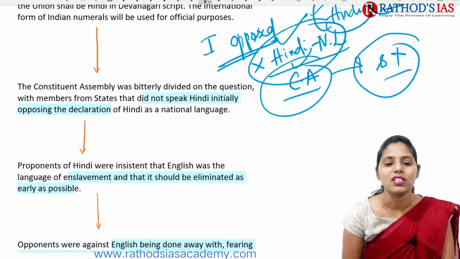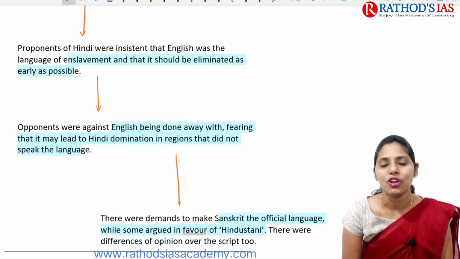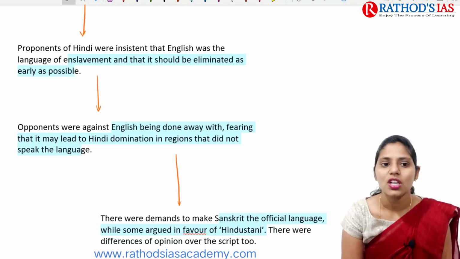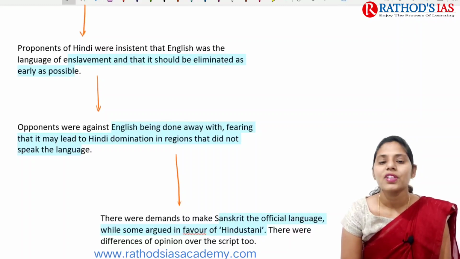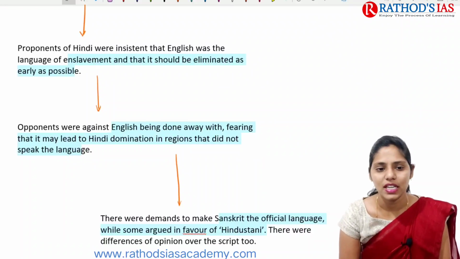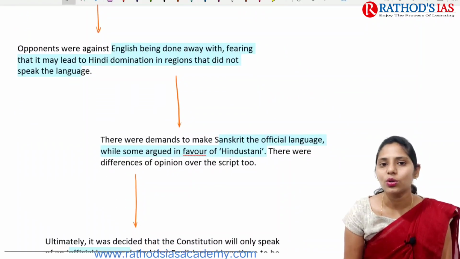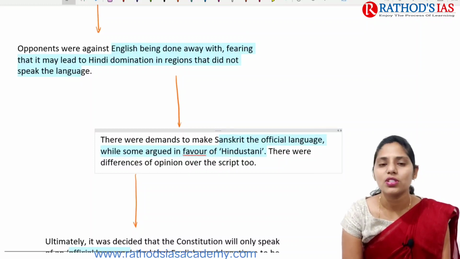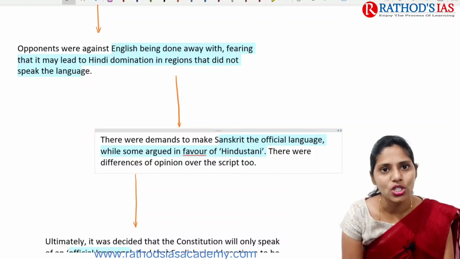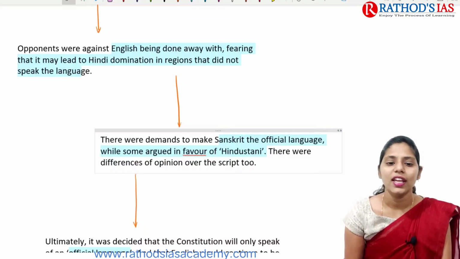The proponents of Hindi were insistent that English was the language of enslavement. The English language we learned from the Britishers, so it is a language of enslavement and should be eliminated as early as possible. This was the idea of the Hindi speaking states. Opponents were against Hindi being done away with English, fearing that it may lead to Hindi domination in the regions that did not speak the language. So the non-Hindi speaking states had a fear of Hindi domination in their regions.